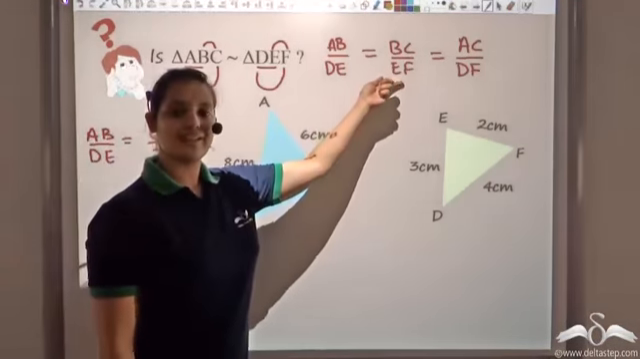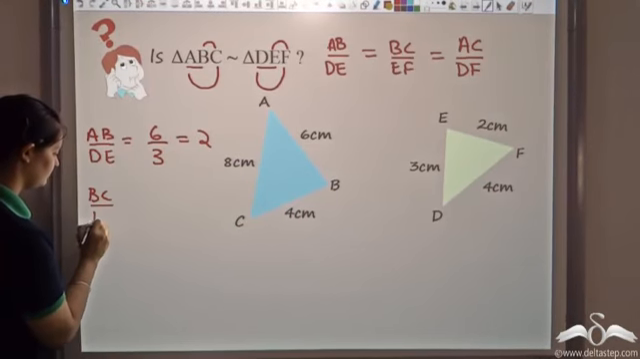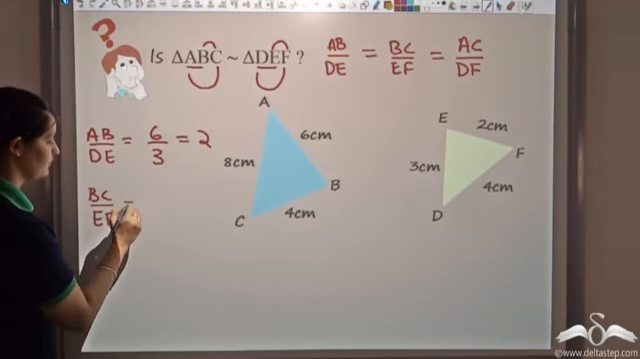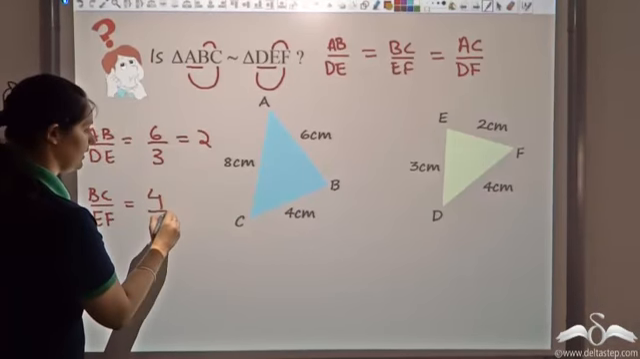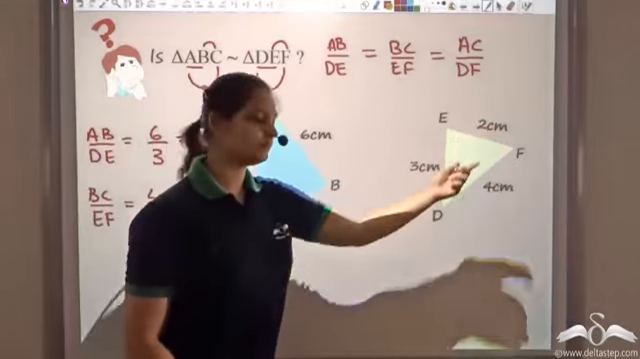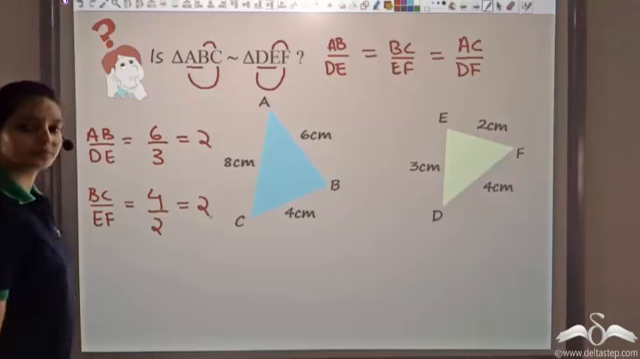Now let's find BC by EF. BC is 4, EF is 2. So again this turns out to be 2.